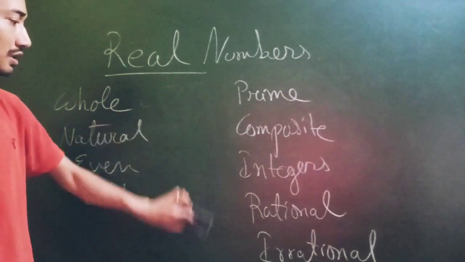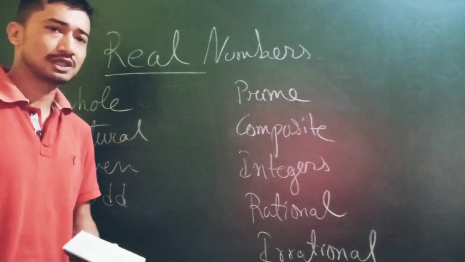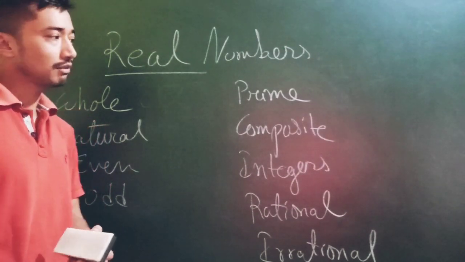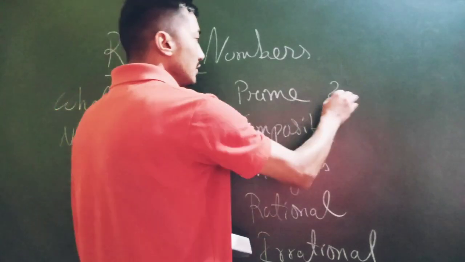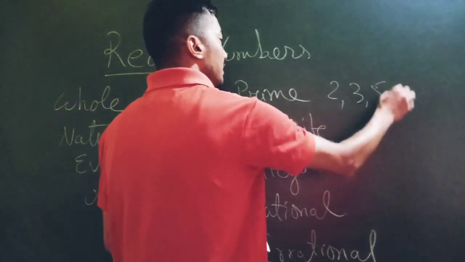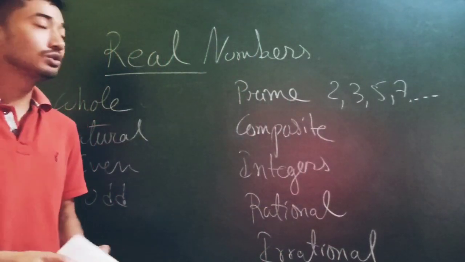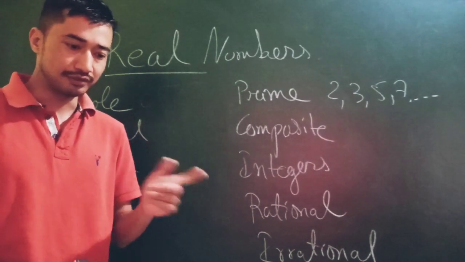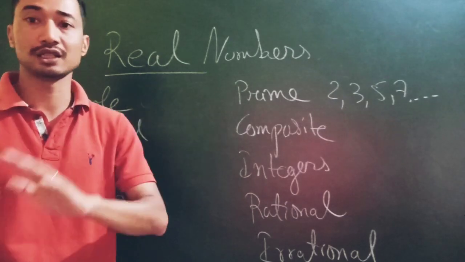Now for prime numbers, the concept is that prime numbers should be divisible only by two numbers, that is by itself and 1. Keeping that in mind, some of the prime numbers are: we start with 2 and 3, 5, 7 and so on. 2 has only two factors, 1 and 2. 3 has only two factors, 1 and 3. 5, 1 and 5. So all the prime numbers will have only two factors, itself and 1.